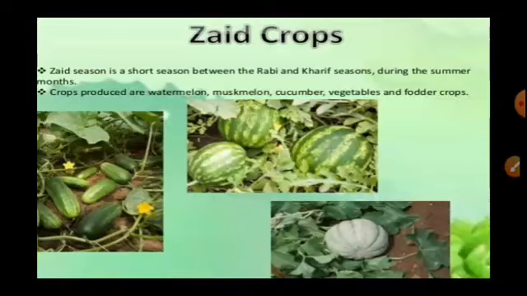Next is Zaid crop. Zaid is a shorter season between the Rabi and the Kharif season during the summer months. Watermelon, muskmelon, cucumber, vegetables and fodder crops are the main Zaid crops.